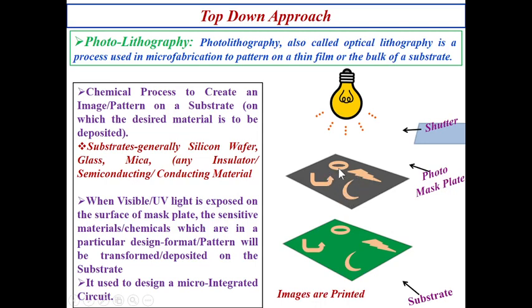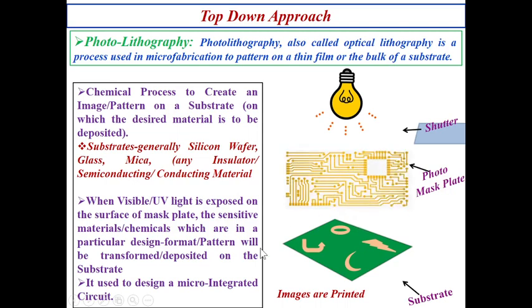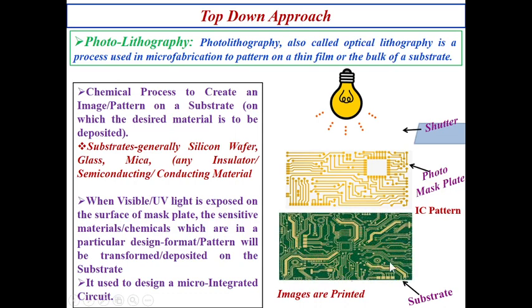Okay, photosensitive materials. Now if we consider a micro integrated circuit, suppose like this, whenever it is exposed to the light, this so-called IC pattern, integrated circuit pattern, will be printed over the so-called motherboard. It will be printed on the motherboard. So the IC pattern has been printed in this way. The thickness of these lines is around nanometer.